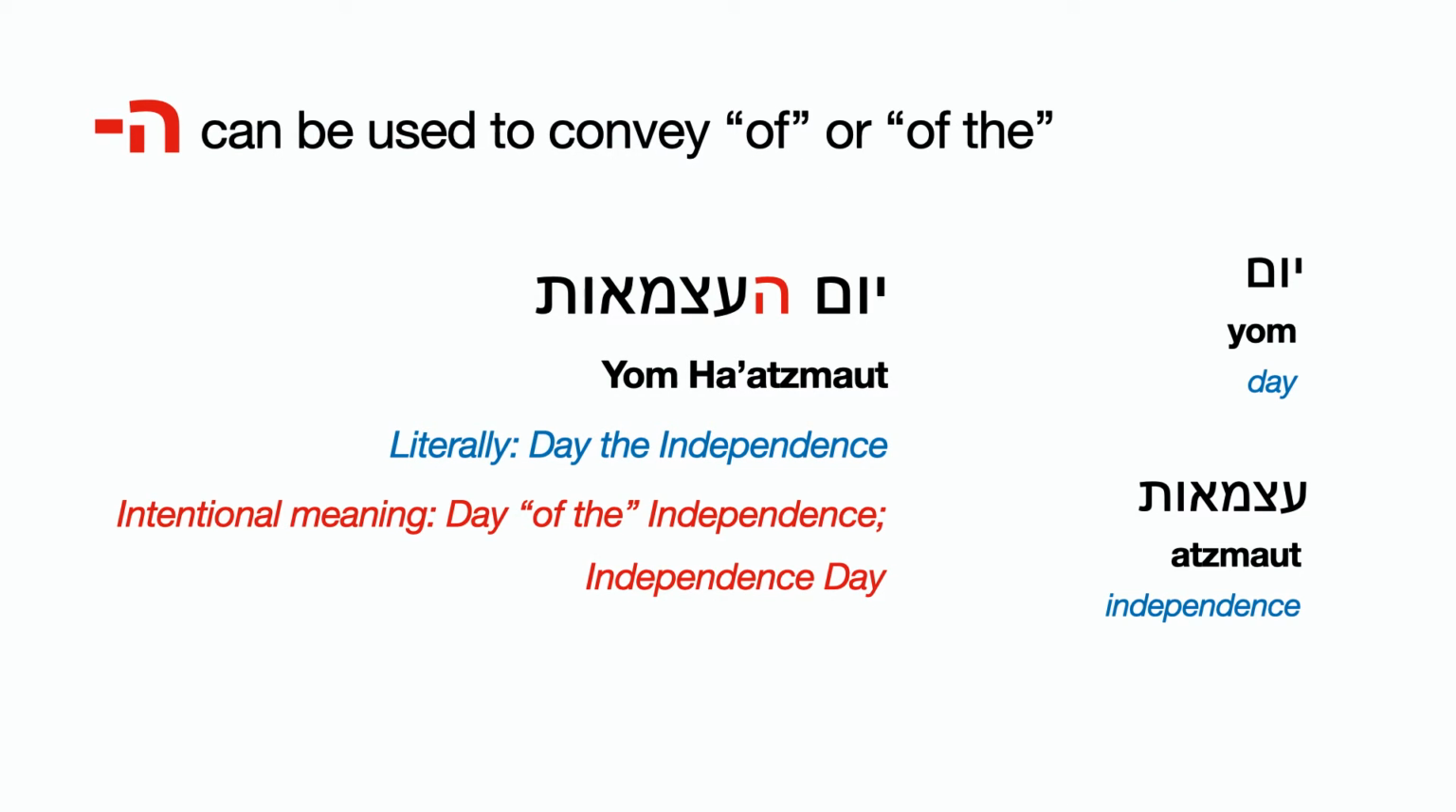Now here's another way to use ha. So ha can be used to convey of or of the. Let's take a look at this example. Yom ha'atzmaut, literally day, the independence. So yom means day, ha means the, and atzmaut means independence. So literally it's saying day, the independence. But really the intentional meaning is day of the independence. So that's how we say Independence Day in Hebrew. We use ha, Yom Ha'atzmaut.